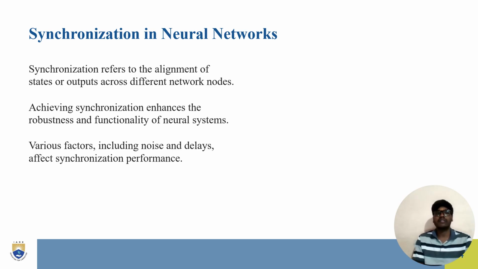Synchronization in neural networks. Synchronization refers to the alignment of states or outputs across different network nodes. Achieving synchronization enhances the robustness and functionality of neural network systems. Various factors including noise and delays affect the synchronization performance. Here we can see the things which affect the synchronization, including noise and delays, and synchronization is nothing but the alignment of states or outputs across different network nodes.